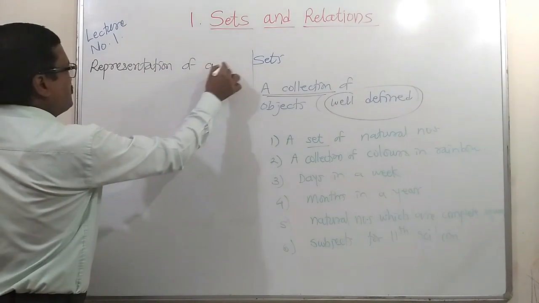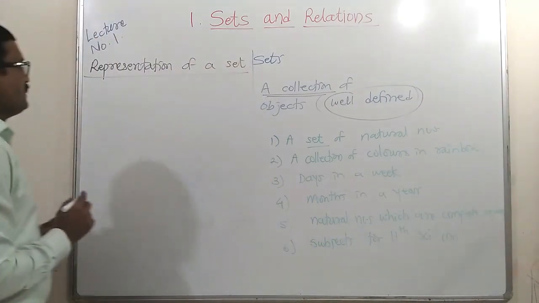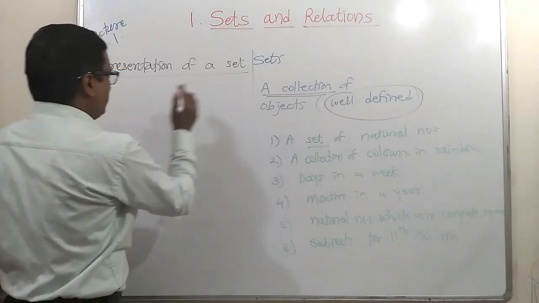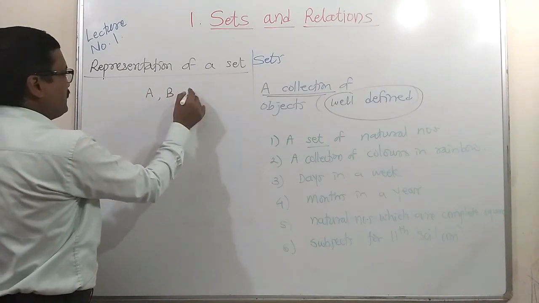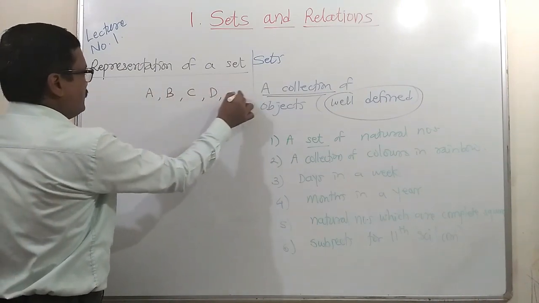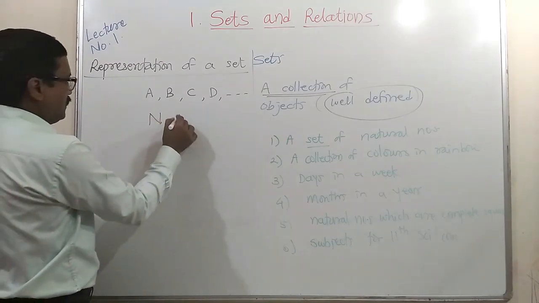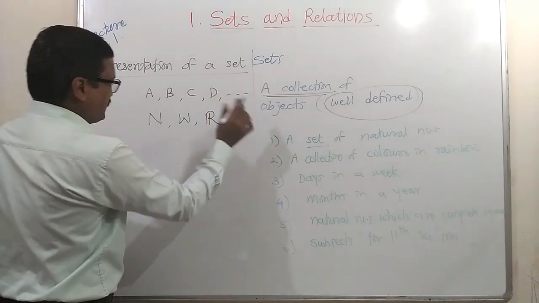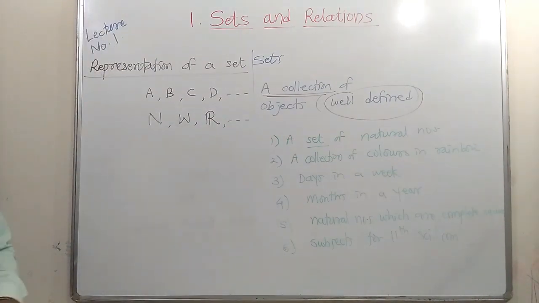Representation of a set. Before writing this, let us first define that a set is always denoted by capital letters like A, B, C, D, etc. We can take N for natural numbers, W for whole numbers, R for real numbers, etc. So these are the symbols to denote a set.